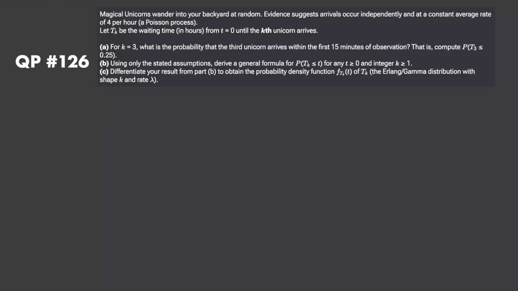Hello everyone, so let's keep looking at Poisson processes. QP126, we're going to derive the gamma distribution. Basically, we have some magical unicorns that are wandering into your backyard at random. Evidence suggests that arrivals occur independently and at a constant average rate of 4 per hour. Okay, it's a Poisson process, right?